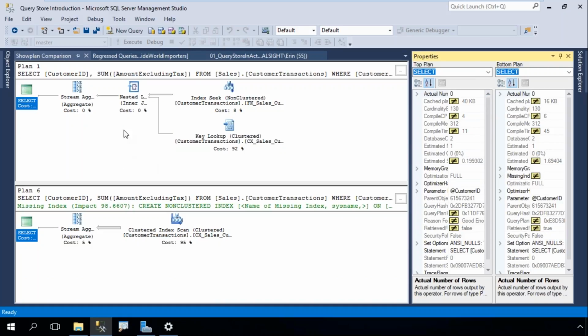So in addition to looking at the differences in the shape of the plan, which are immediately visible, I can look at the different properties of the operators and the plan and see what doesn't match. So this isn't restricted only to 2016. This is backwards compatible as well because it's within Management Studio.